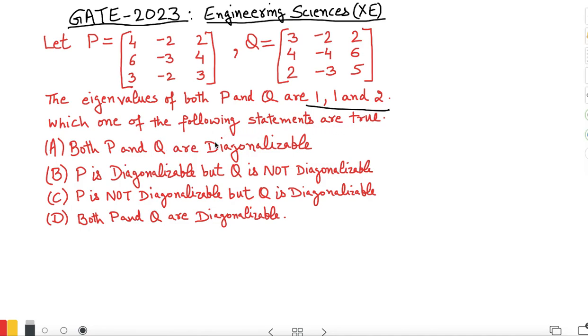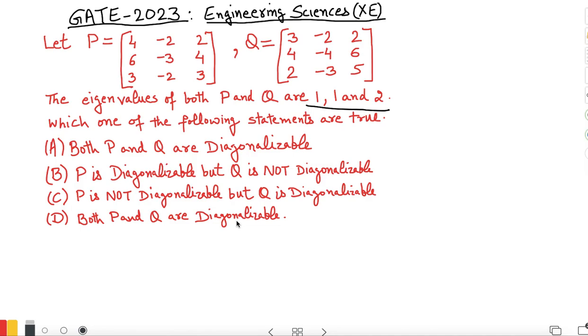Both P and Q are diagonalizable. P is diagonalizable but Q is not diagonalizable. P is not diagonalizable but Q is diagonalizable. Both P and Q are not diagonalizable.